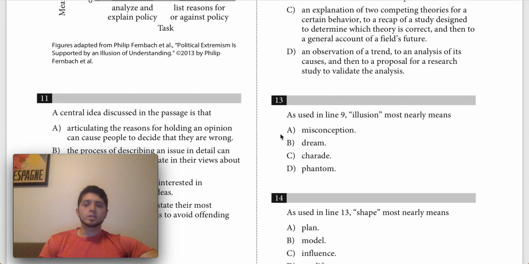Today we're going to be doing question number 13. This is from the SAT number 17, April 2019 test. And 13 says, as used in line 9, illusion most nearly means. So what we've got to do is find a word to replace illusion with.